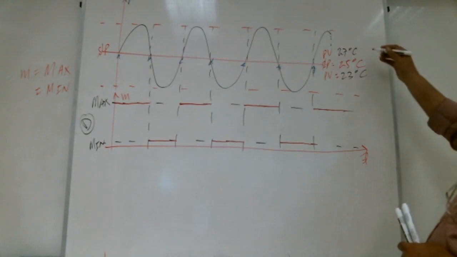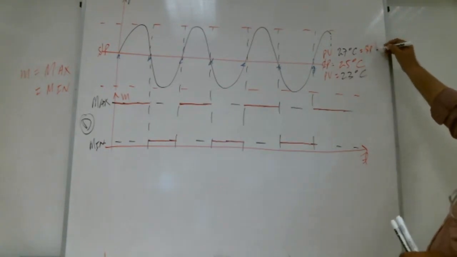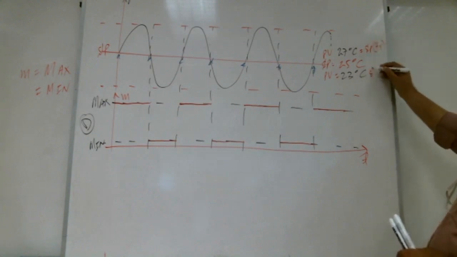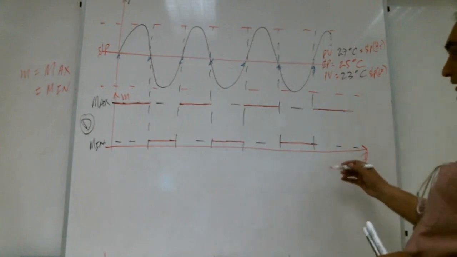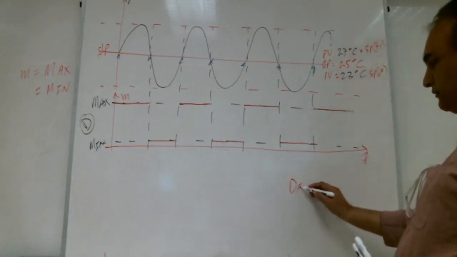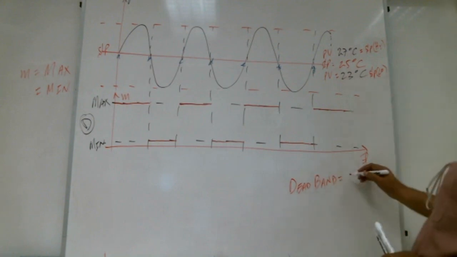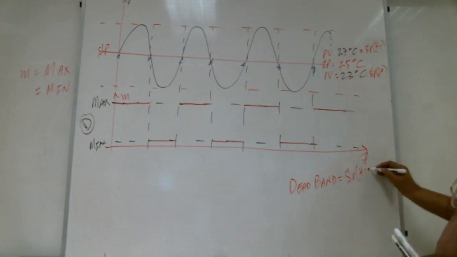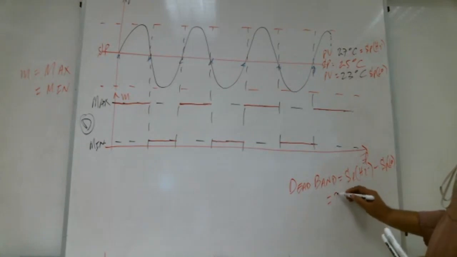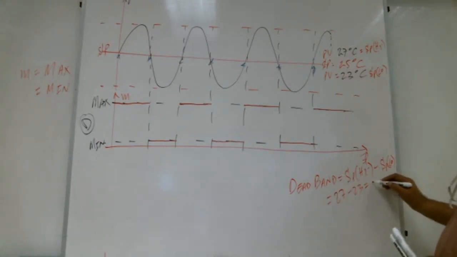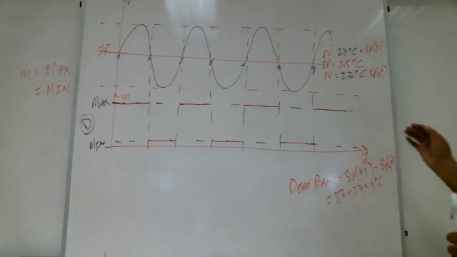So this thing we say set point high, and this thing we say set point low. And this overall, we say dead band. So what is dead band, Shabab? Set point high minus set point low. So what is that here? 27 minus 23. So 4 degrees centigrade is the dead band. Normally it works like this.